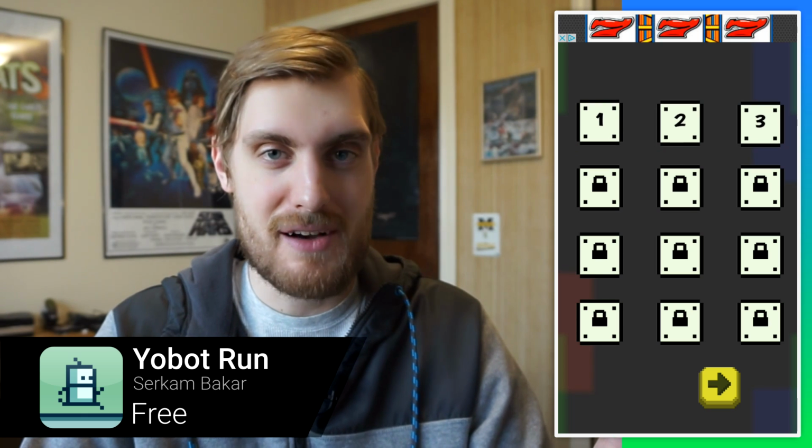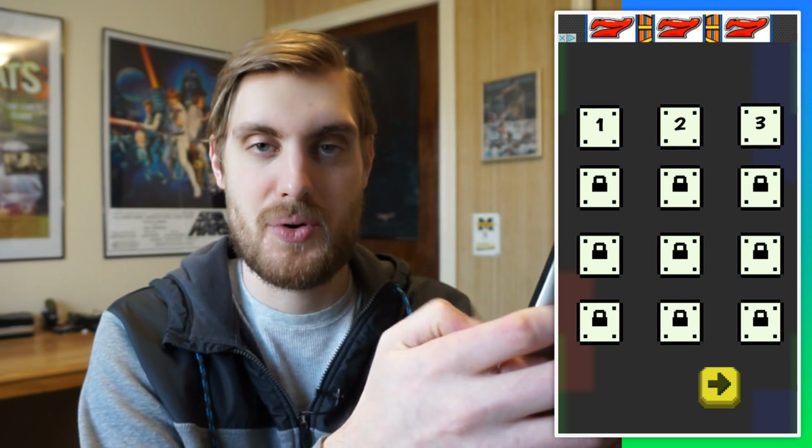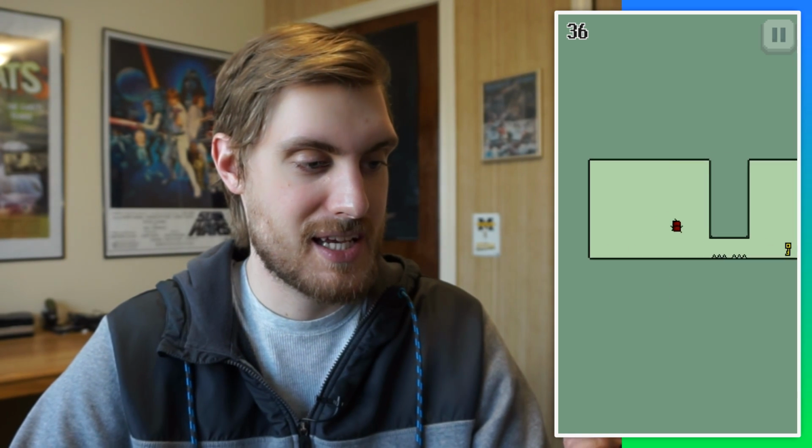Yobot Run is a platformer game, but this one's different because you only need one hand to play. Usually when you're playing a platformer, you have to use both hands, go left and right with your character. But in this game, the character is always moving and all you have to do is tap to jump or long press to stop. So I'm going to tap on the left side of the screen to jump. Now I just collected this little shield thing and hopefully I can get across these spikes before it runs out. No, I can't. Let's try that again.